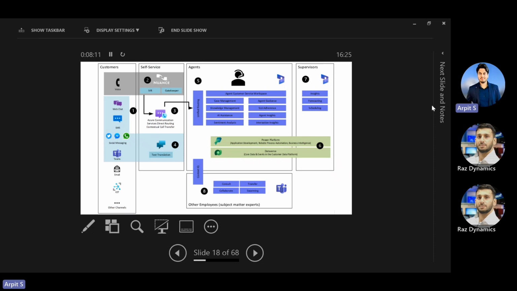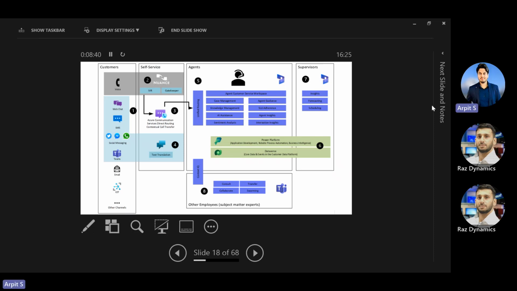On top of it, you have the Power Platform capabilities as well. Some features that you don't get in Dynamics 365 Customer Service, you can use through Power Platform components like Power Apps, Power Automate, Power Virtual Agents, Power Pages, and Power BI reports. And sometimes you might need to interact with other stakeholders or employees to get consultations, so you can interact through Microsoft Teams as well.